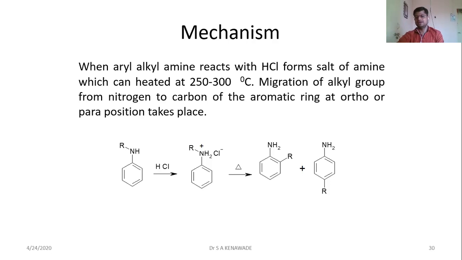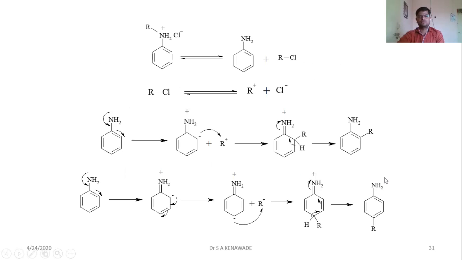If it is a methyl group, then the ortho is more stable. If there is a bulky group, such as a phenyl group or naphthalene, then the para isomer will be the major product.